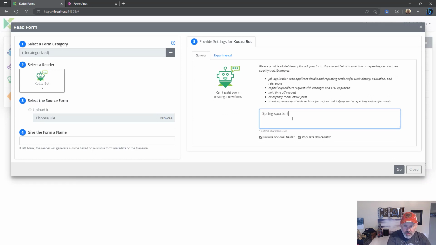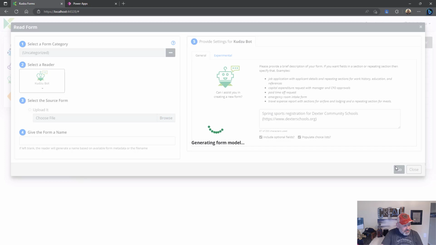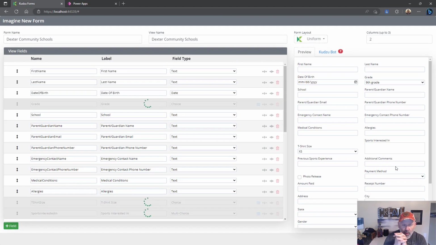So, spring sports registration. I'm here in lovely Dexter, Michigan, Dexter Community Schools District. I'm going to add the website for some additional context. Click go here on Kudzu Bot. It's now talking to ChatGPT-4, having a conversation around this request, building out essentially a lightweight form model.